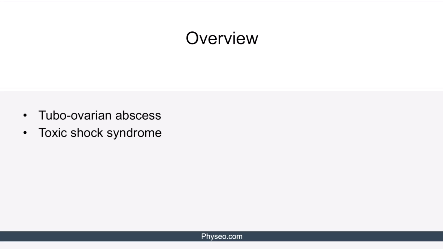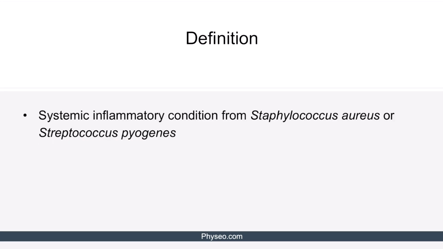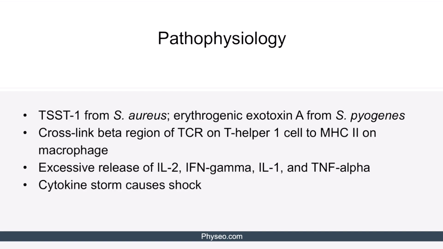Okay, moving on to our next topic, let's discuss toxic shock syndrome. Toxic shock syndrome, or TSS, is a systemic inflammatory condition. The most common cause is Staph aureus, although it can also be caused by strep pyogenes. Okay, now let's discuss the pathophysiology. In order to make this more easily comprehensible, let's draw this out.